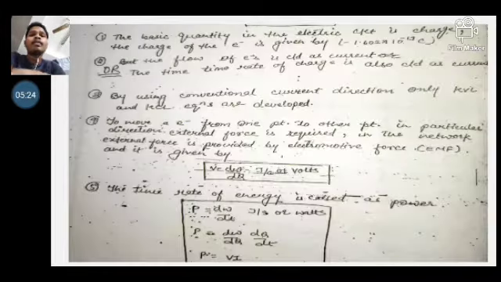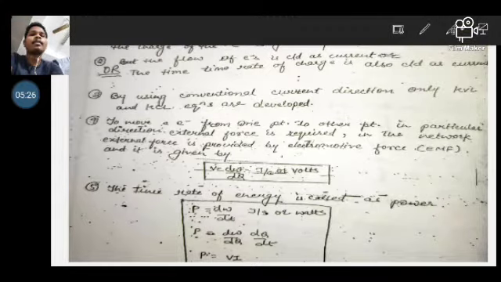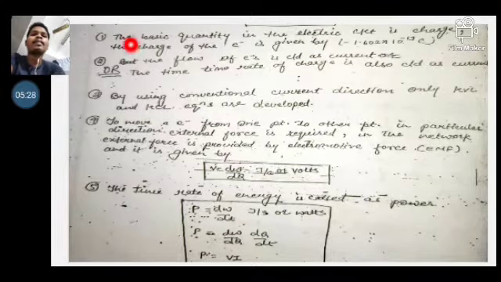So now let's see some points. The first point is that the basic quantity in an electric circuit is charge.